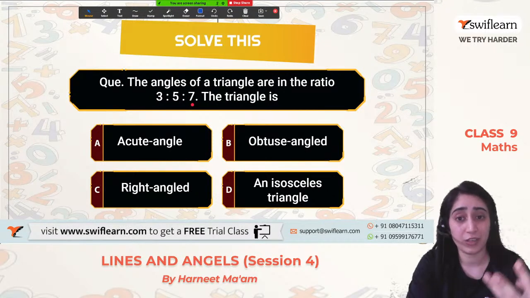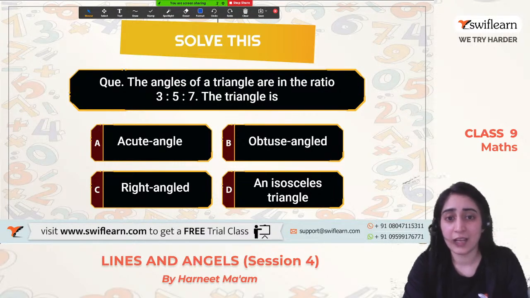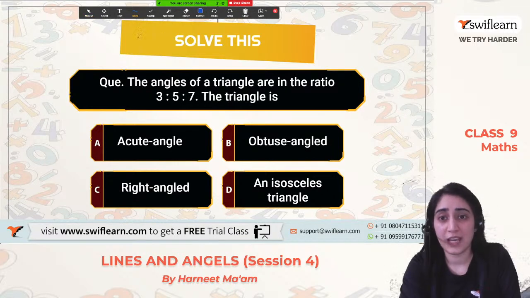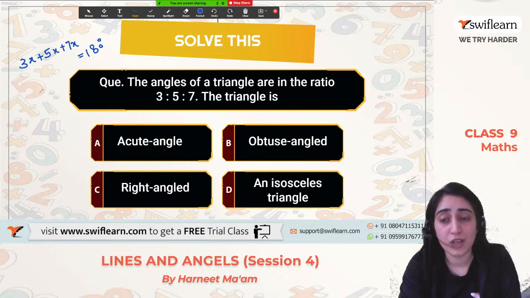Now I have 3 ratios. How can we begin? Yeah, 3x. Let's imagine the angle to be x. We also know the sum of all the interior angles is equal to 180 degrees. That comes out to be 3x plus 5x plus 7x is equal to 180 degrees. So when you add this, what is the value of x that you are getting?